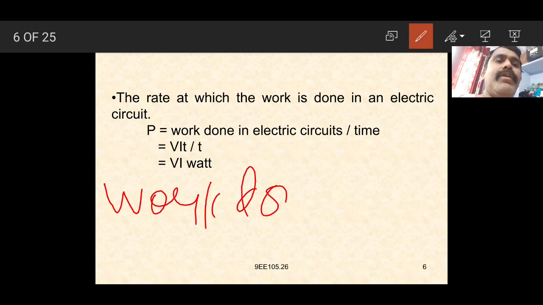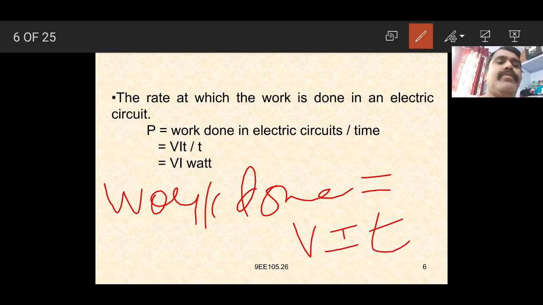Electrical work done in an electrical system is nothing but when Q coulombs of charge pass through the coil or the conductor, some work can be done, which is equal to QV, or we can say V into I into T. V is the voltage, I is the current, and T is the time taken here. So work done in an electrical system is nothing but VIT, measured in joules.